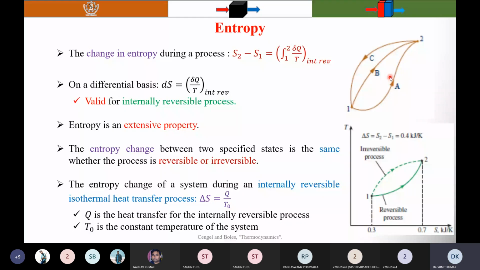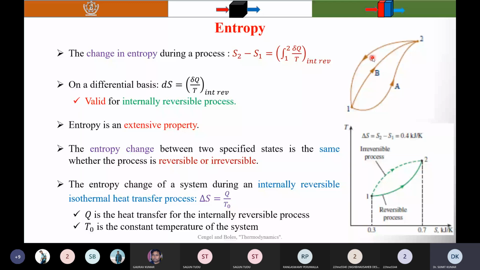Here I have considered two cycles. The first cycle goes from state 1 to state 2 via path A and returns back from state 2 to state 1 via path C. Another cycle goes from state 1 to state 2 via path B and returns back to state 1 via path C. When you apply the Clausius inequality here, I have considered all the processes to be internally reversible.